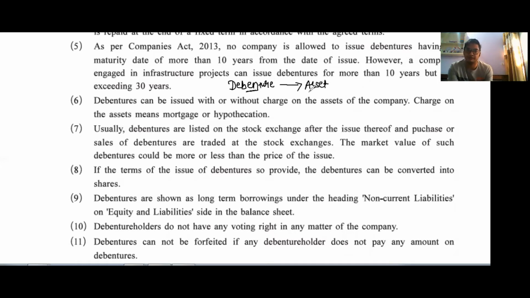We call it a mortgage or hypothecation or security. It means if the company fails to pay this loan, then the public can recover their money from the sale of assets. So this is called security and we call it a charge. Got it?